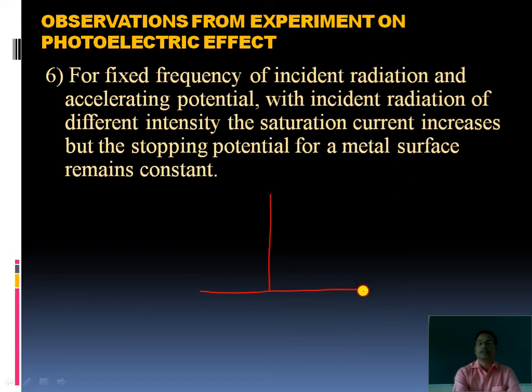On the x-axis there is positive potential, and on the negative side there is negative potential, and on the y-axis there is photoelectric current.